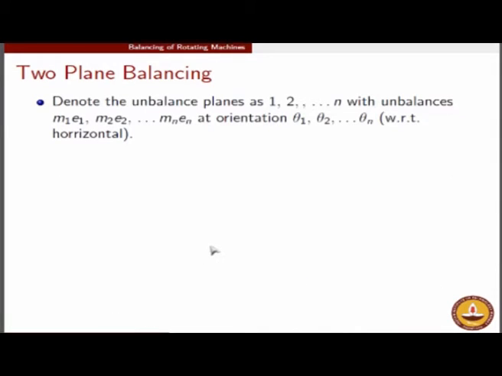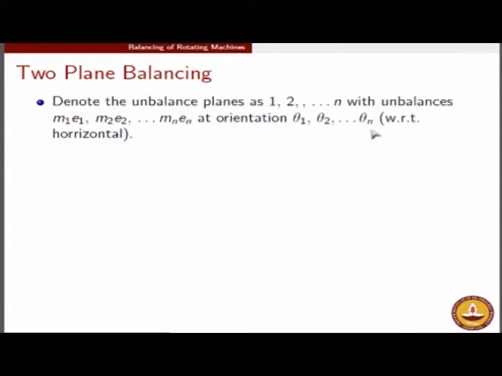Now we will take a formal approach and try to formalize this algorithm into something which can be easily solved with pen and paper or even in an Excel sheet. So this is what we have. Suppose we are given unbalances in the planes 1, 2 up to n, with unbalances m1 e1, m2 e2, up to mn en. These unbalances are present in the system, and let's say with some experimentation you have determined the amount of the unbalances and also their angular orientation.